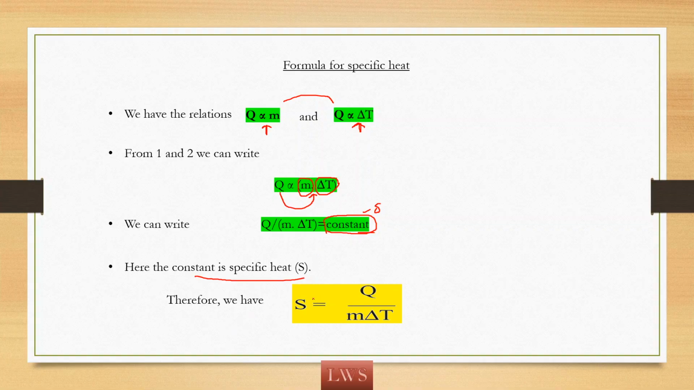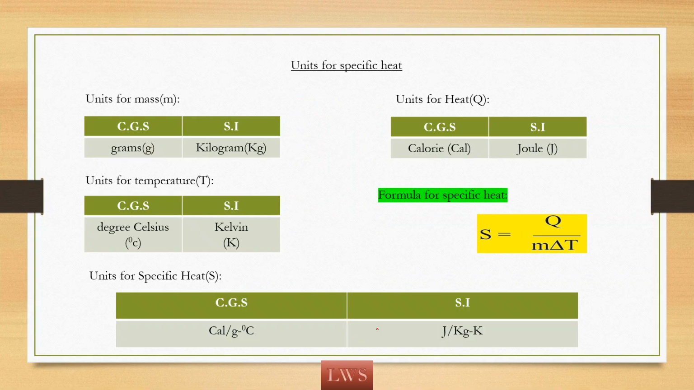Therefore, what is the formula for specific heat? S equals Q divided by M delta T. So here S means specific heat of the material. Q means heat supplied to the material. M is mass of the material. Delta T is by how many degrees you are changing its temperature.